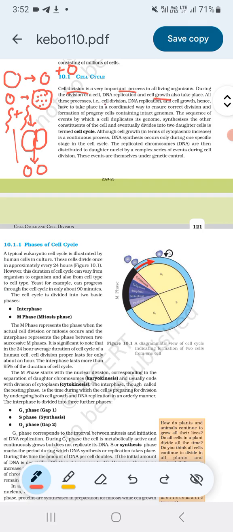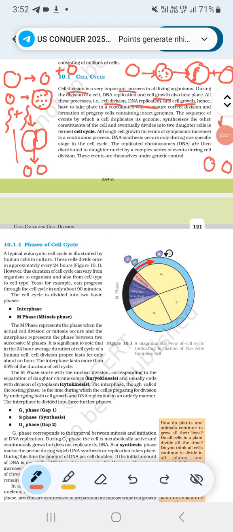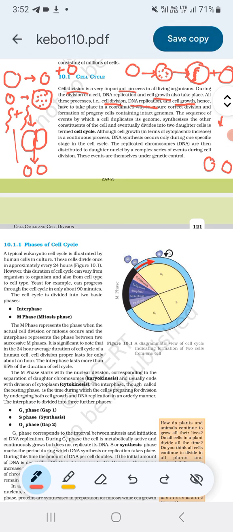So during cell division, DNA replication and cell growth also take place. First cell growth takes place, an increase in cytoplasmic content. Then DNA replication takes place. Then after, the cell will divide into two daughter cells. All these processes, cell division, DNA replication and cell growth, have to take place in a coordinated way to ensure correct division and formation of progeny cells containing intact genomes. So all these should occur in a coordinated way.